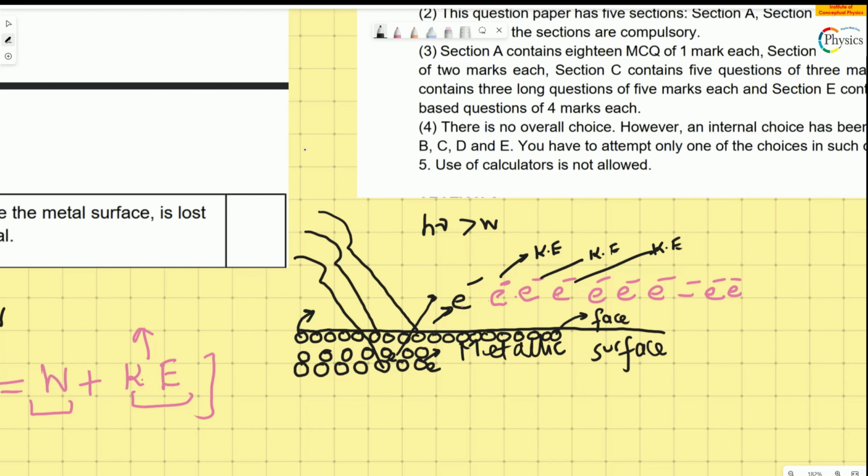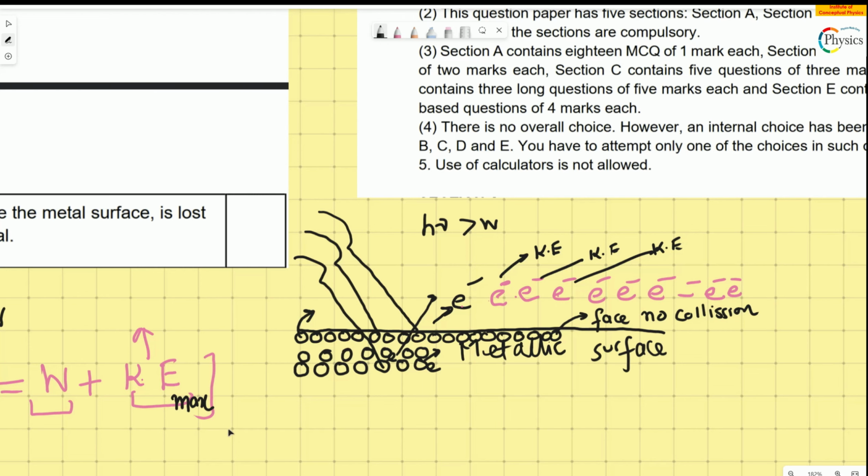If the electron is coming from the surface, they have to face no collision. And therefore, the electrons that are coming out of the surface have the maximum kinetic energy, and therefore this particular equation always has max. This is how we use this equation.